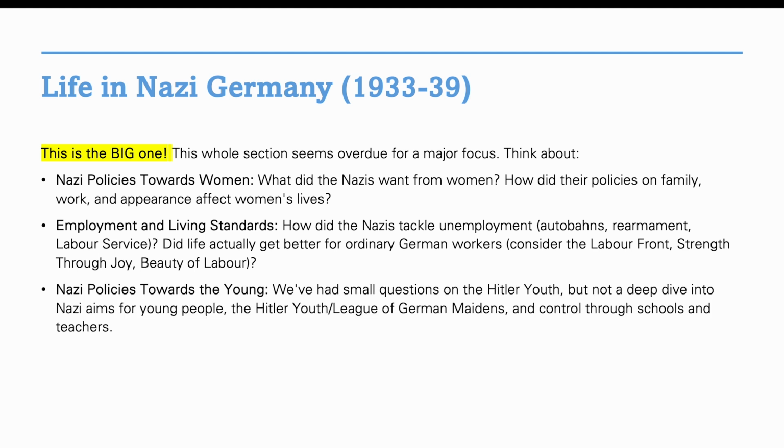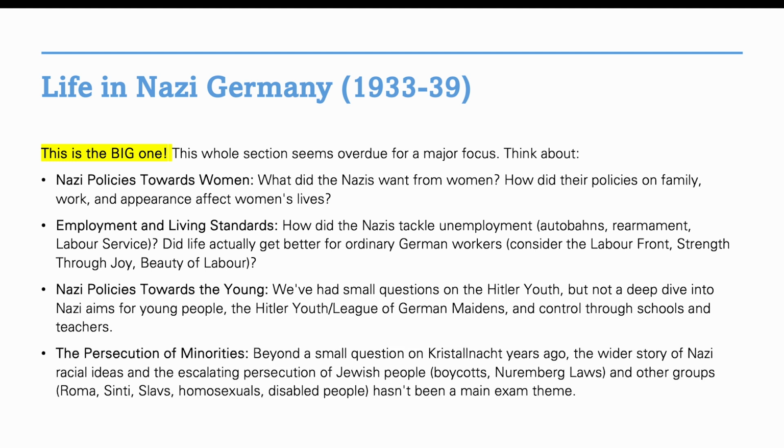Third, focus on Nazi policies towards the young. We've had small questions on the Hitler Youth, but not a deep dive into Nazi aims for young people, the Hitler Youth, the League of German Maidens, and control through schools and teachers. Finally, the persecution of minorities is also long overdue. Beyond a small question on Kristallnacht years ago, the wider story of Nazi racial ideas and the escalating persecution of Jewish people, boycotts, Nuremberg Laws and other groups, Roma, Sinti, Slavs, homosexuals, disabled people, hasn't been a main exam theme.